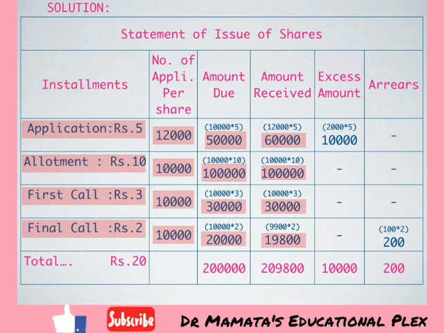So 2,000 into 5 is 10,000. Or we can say that 60,000 we have received and 50,000 were due, so extra money of rupees 10,000 is to be written in our excess amount column. So here we have written 10,000 rupees in excess amount. This money we have to refund to those applicants.